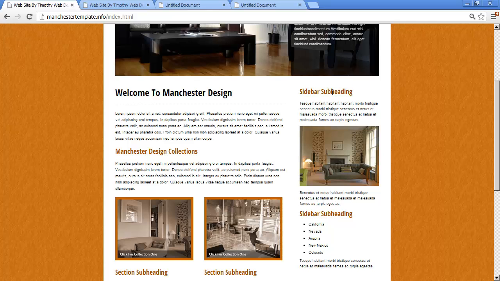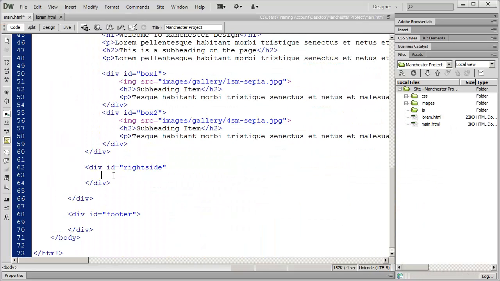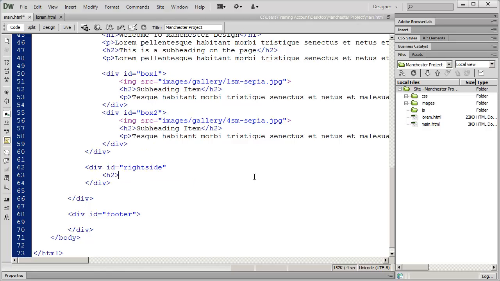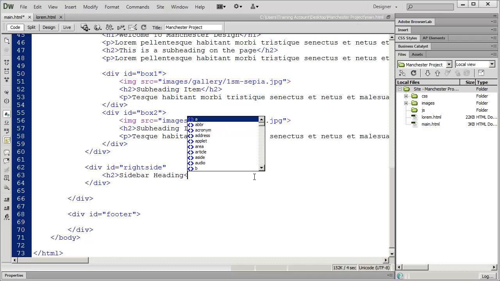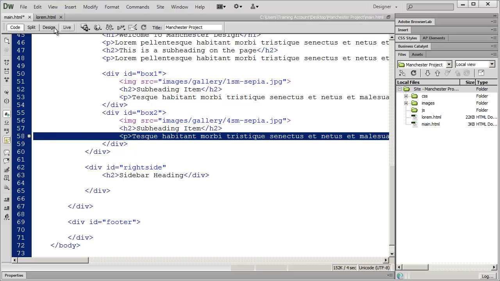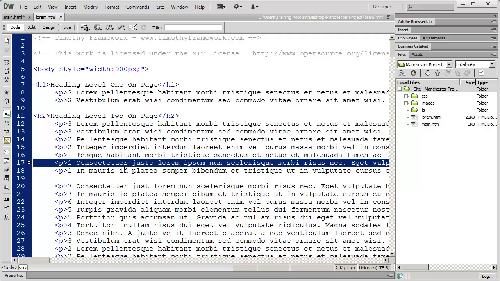We can see here that there's a heading, a paragraph, and an image, and then another paragraph of text. So let's go ahead and place that in our right side area. I'm going to open up an H2, and I'm going to type sidebar heading there. And then again, we need a small paragraph of text. So I'm going to come in here and select this.